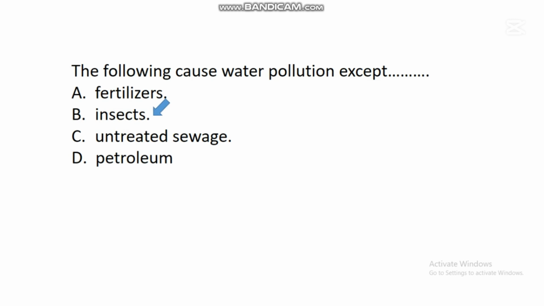Water pollution is just the process of releasing harmful substances into water. So there are harmful substances that can pollute water. These include fertilizers, untreated sewage, and even petroleum.